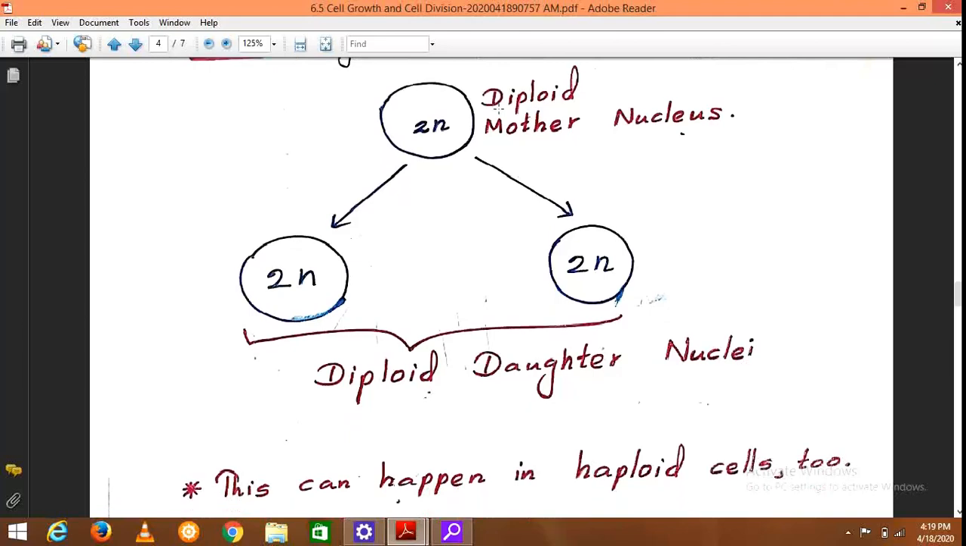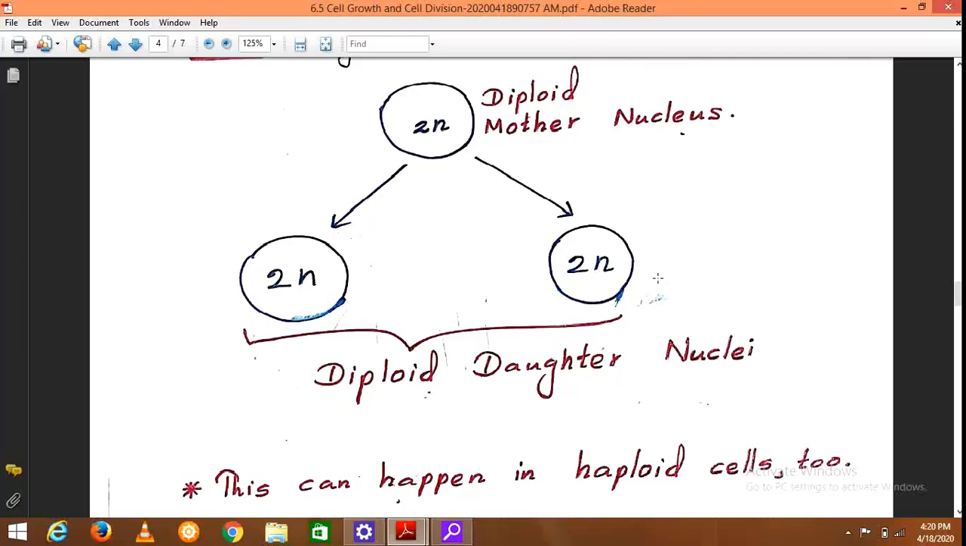Whatever the genetic composition, whether it is diploid or the half genetic composition, we call it haploid. So this mitosis can take place in both diploid and haploid cells. If it is a diploid cell, the two daughter cells will also have a diploid genetic composition. If the mother cell is haploid, which we indicate as N, then the two daughter cells will also be haploid, N and N.